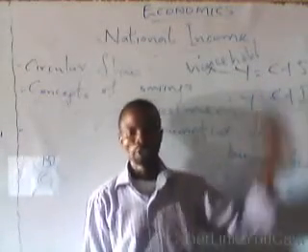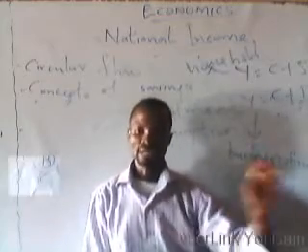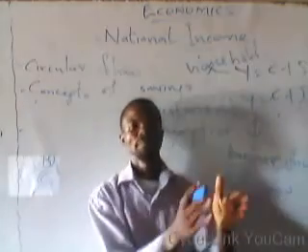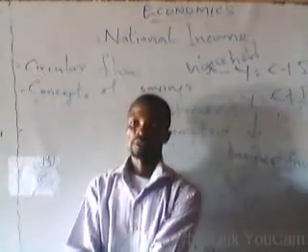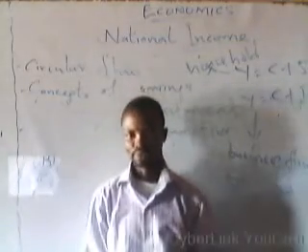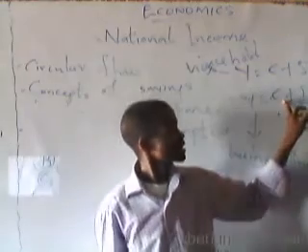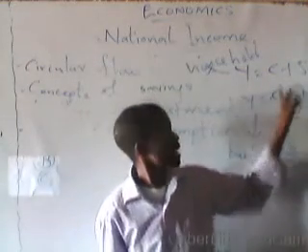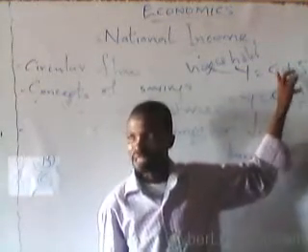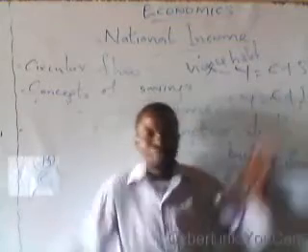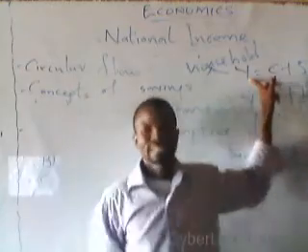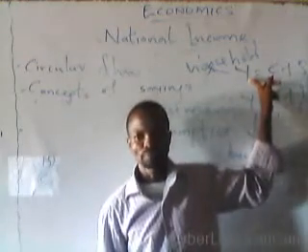Part of the income is usually spent on goods and services, while the remaining one is saved for future purposes. When you talk about C, which means consumption, as I've said earlier, consumption can simply be described as the part of income that is spent by the household.